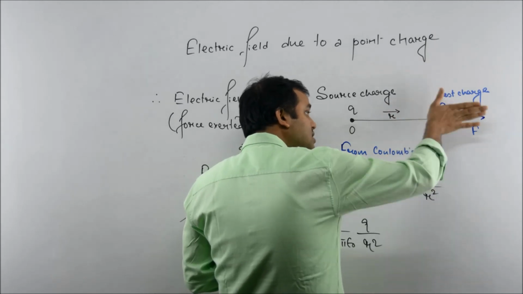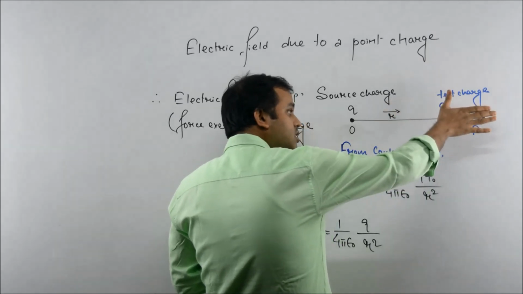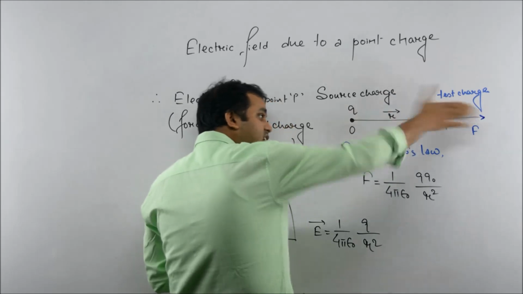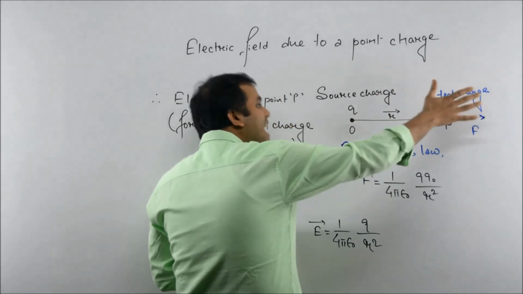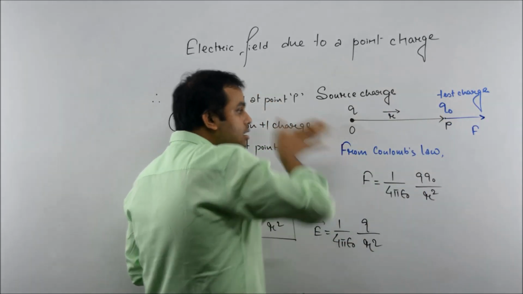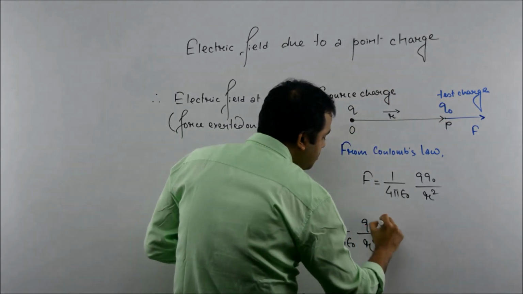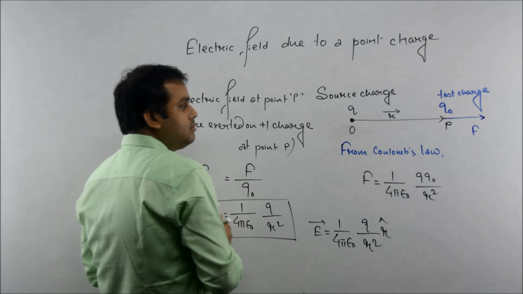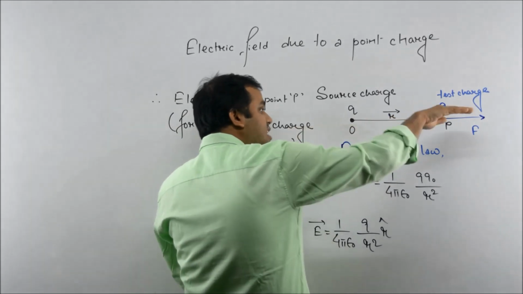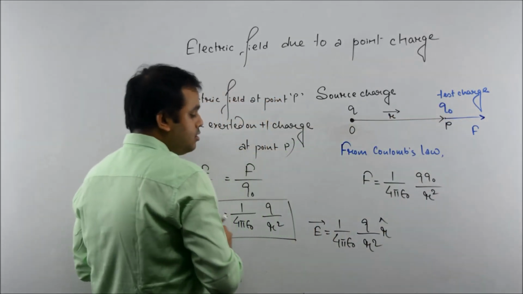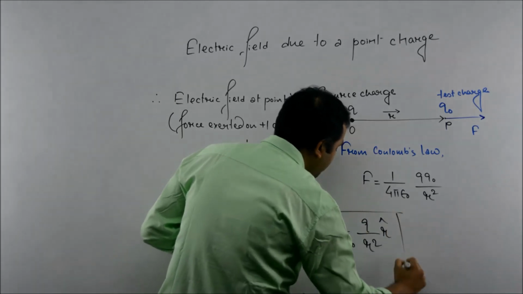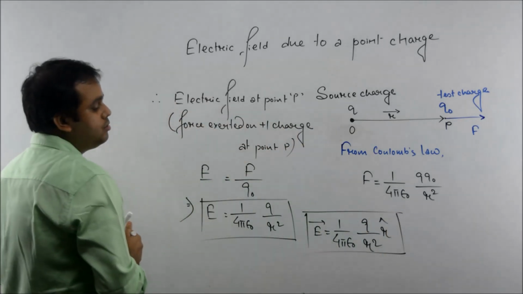And what is this direction? It is r cap. So simply you can write r cap. If this is r vector, then this direction is r cap. So you have written electric field in vector form too.